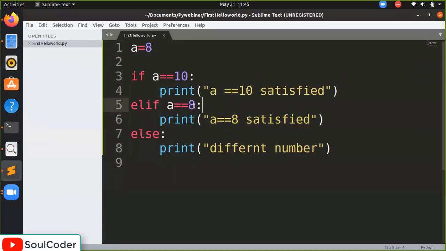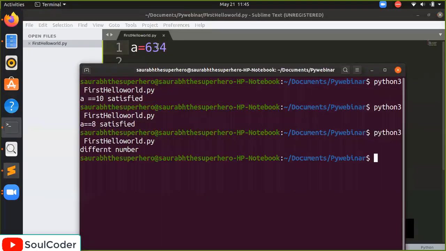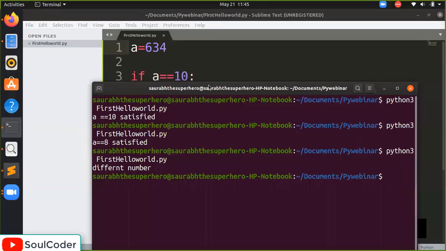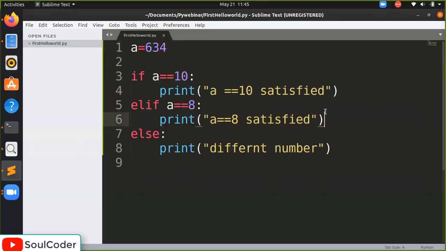A equal to 8 is satisfied. So it first checks the A: is it A equal to 10? If it doesn't match, then it goes toward this path and checks is it A equal to 8, then it runs. Now let's say we have written here a certain different thing. What will happen? It says this is a different number. So if none of the conditions is satisfied, it goes into the else block.